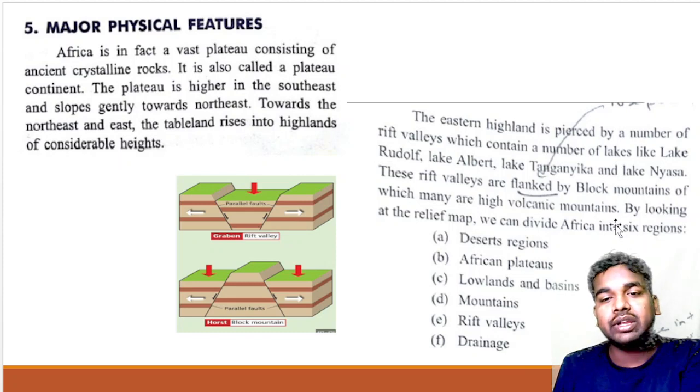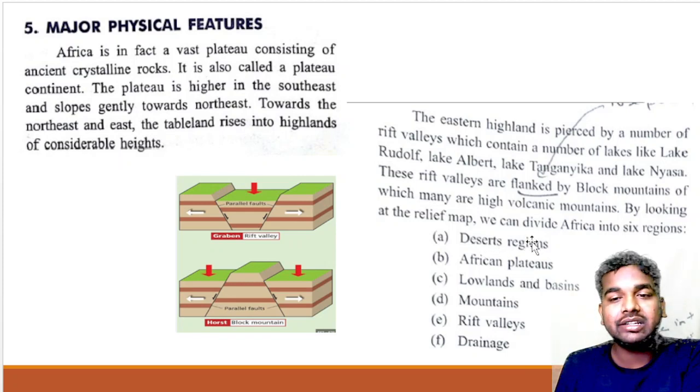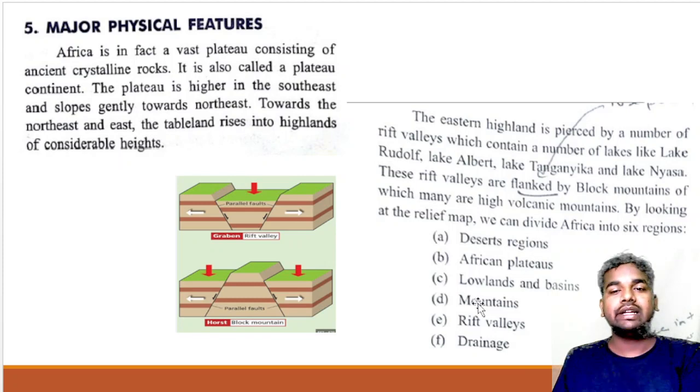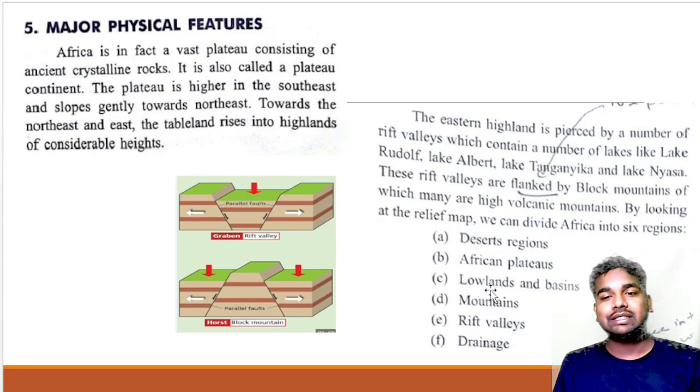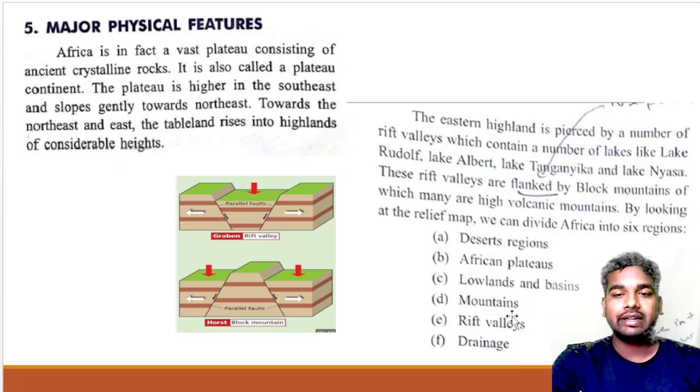By looking at the relief map, we can divide Africa into six major regions. First is the desert region. Second is the African plateau. Third is the lowlands and basins. Fourth is the mountains. Fifth is the Rift Valley. And the sixth is the drainage.